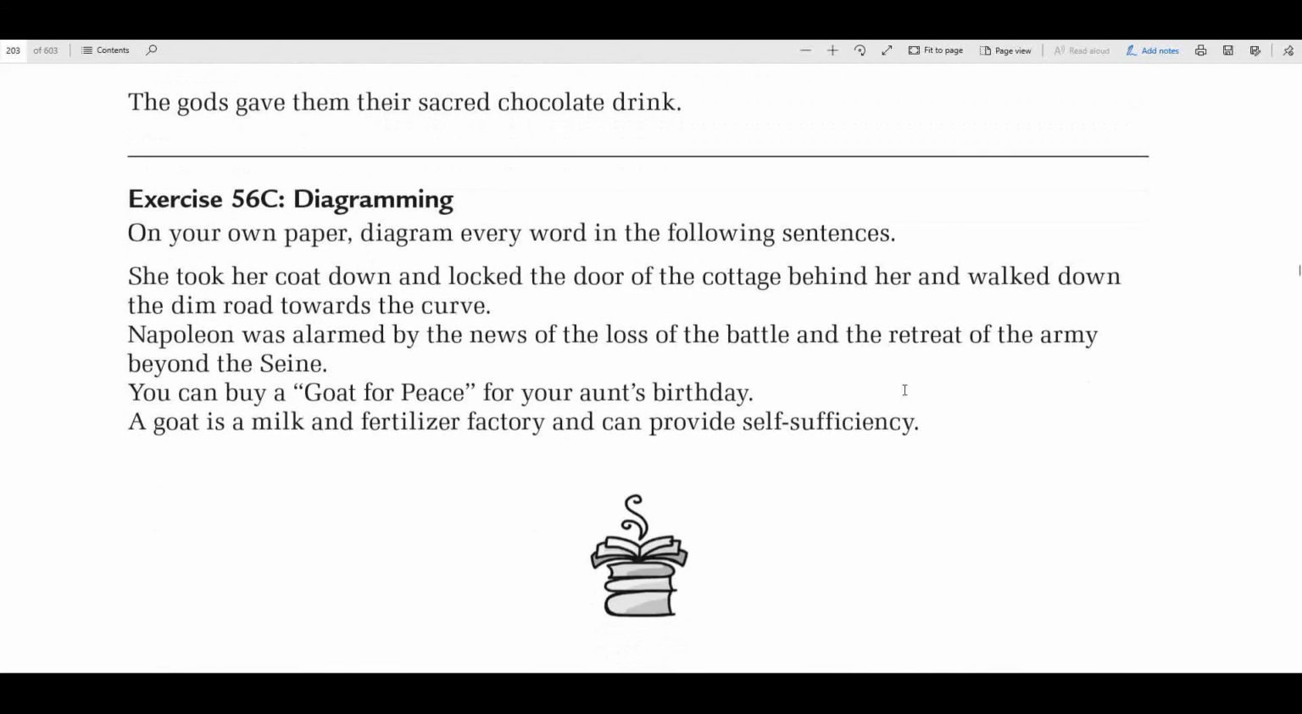All right, last part for today on your own paper. Diagram every word of these sentences. And I'd like for you to diagram each one of them. They're long, but they're not too bad. In fact, there's only 4. This one, this one, this one, and this one. So go ahead and diagram these as best you can. When you're finished, get a different color pen, pencil, whatever, and I'll put the answers up here, and I'd like for you to check them.